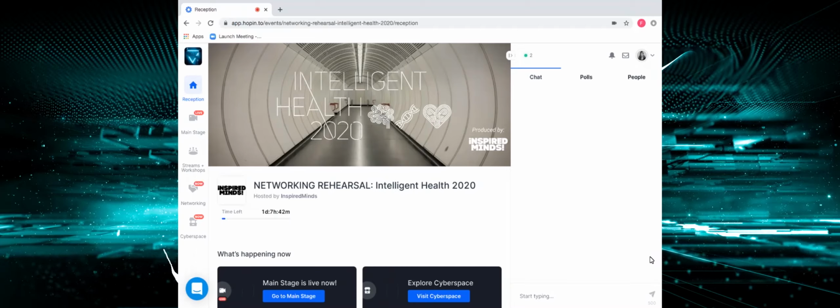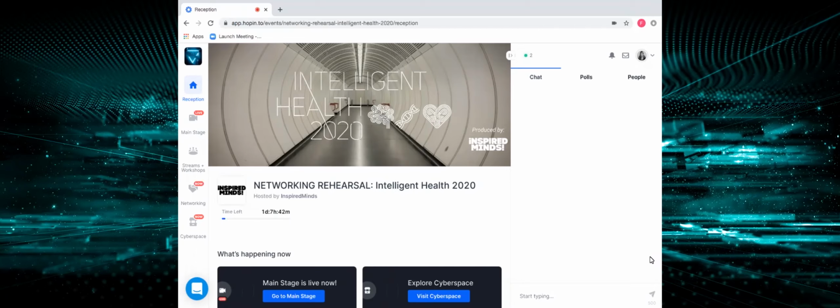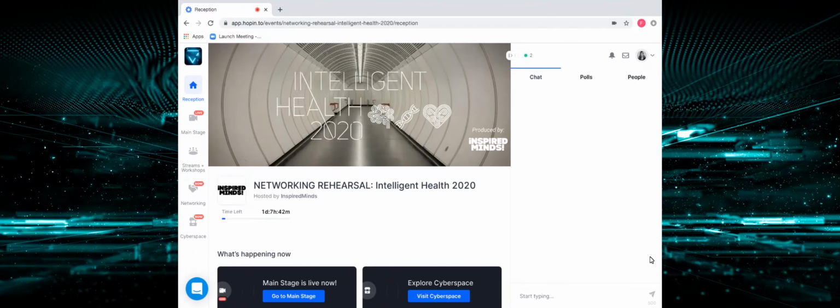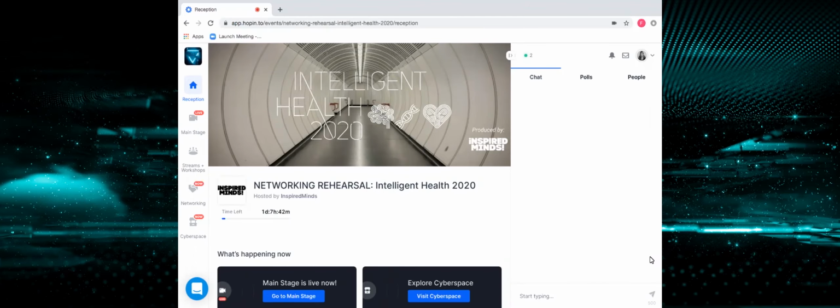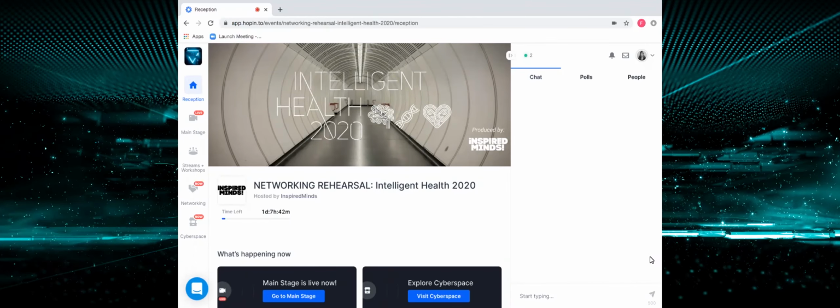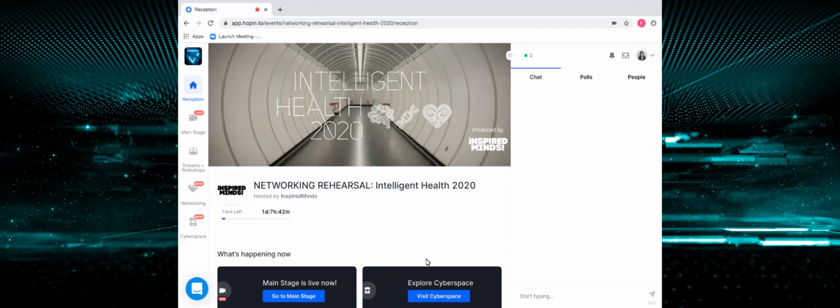First up, our dedicated networking area. This will be open throughout the duration of each event. Simply drop in and see who you'll connect with. Head over to the networking area and follow the prompts on screen like so.